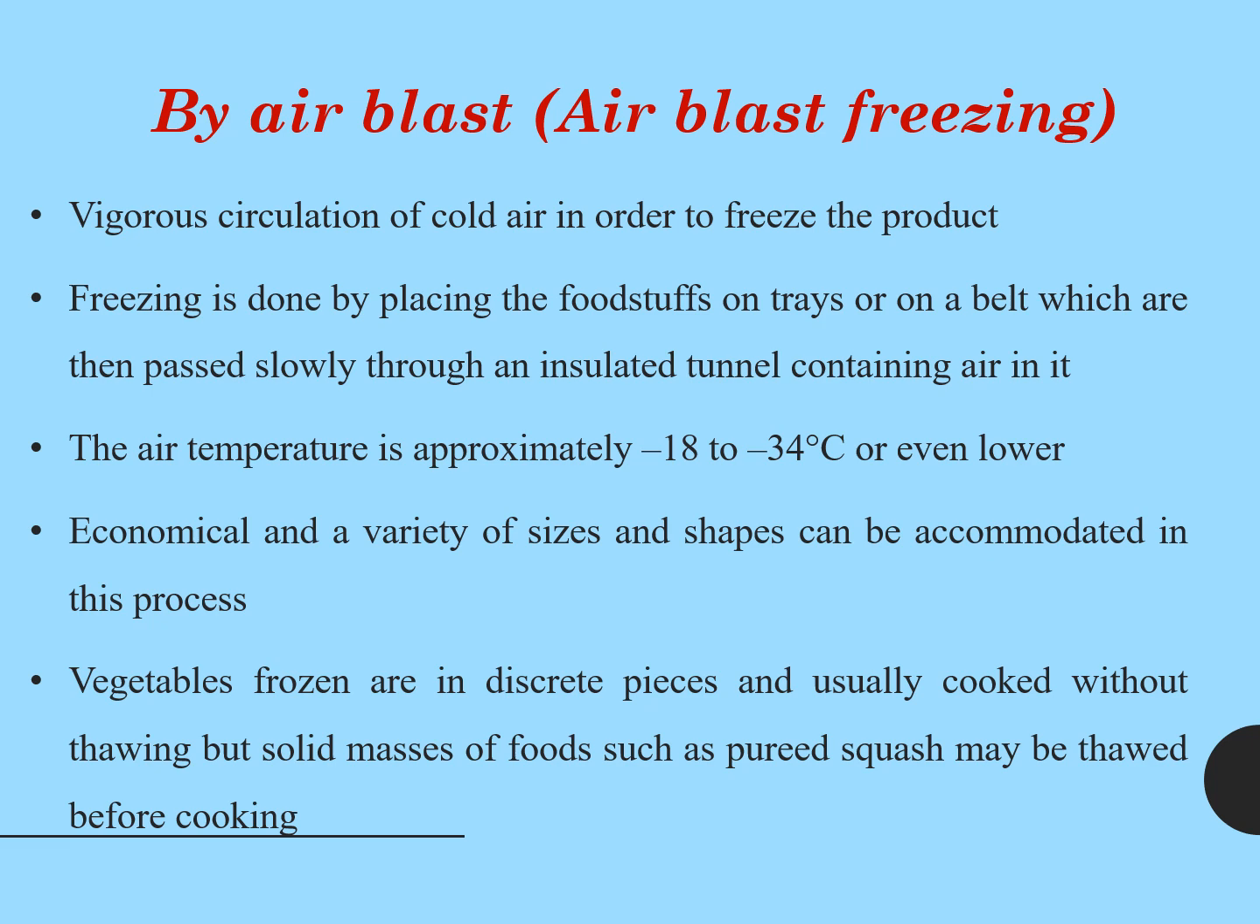It is economical, and we can use various sizes, shapes and products in these air blast freezers. Vegetables may be frozen in discrete pieces and usually cooked without thawing, but solid masses of foods such as pureed squash may be thawed before cooking. Thawing means we are keeping the frozen product at normal temperature. So if it's frozen vegetables and all, we can directly use them for cooking without thawing, that is without keeping them for a long time under normal or atmospheric temperature conditions.